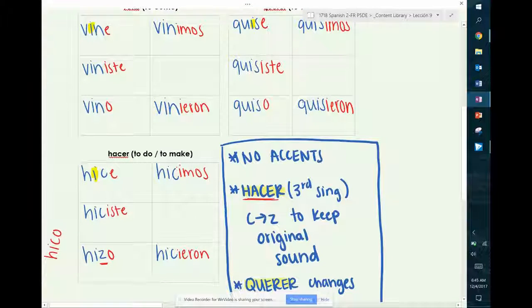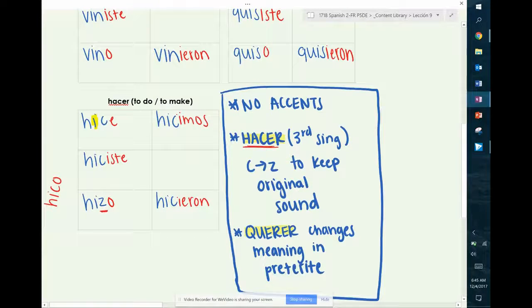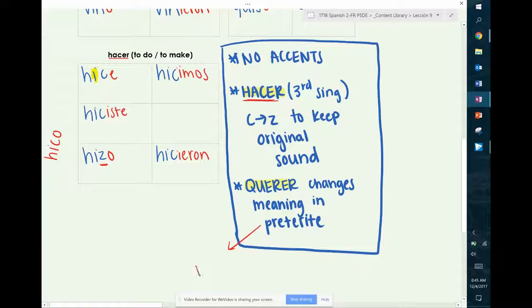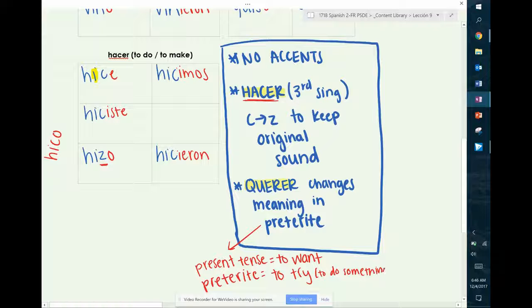Last thing that we need to talk about is this bullet point right here. Querer actually changes meaning in the preterite. What I mean by this is in the present tense, querer means to want. However, in the preterite, querer changes its meaning. This isn't terribly uncommon. There's three other verbs that also do this in Spanish. So if we want to use querer in the preterite, we have to know that what it really means is to try to do something. We cannot use querer to express a want in the preterite tense.